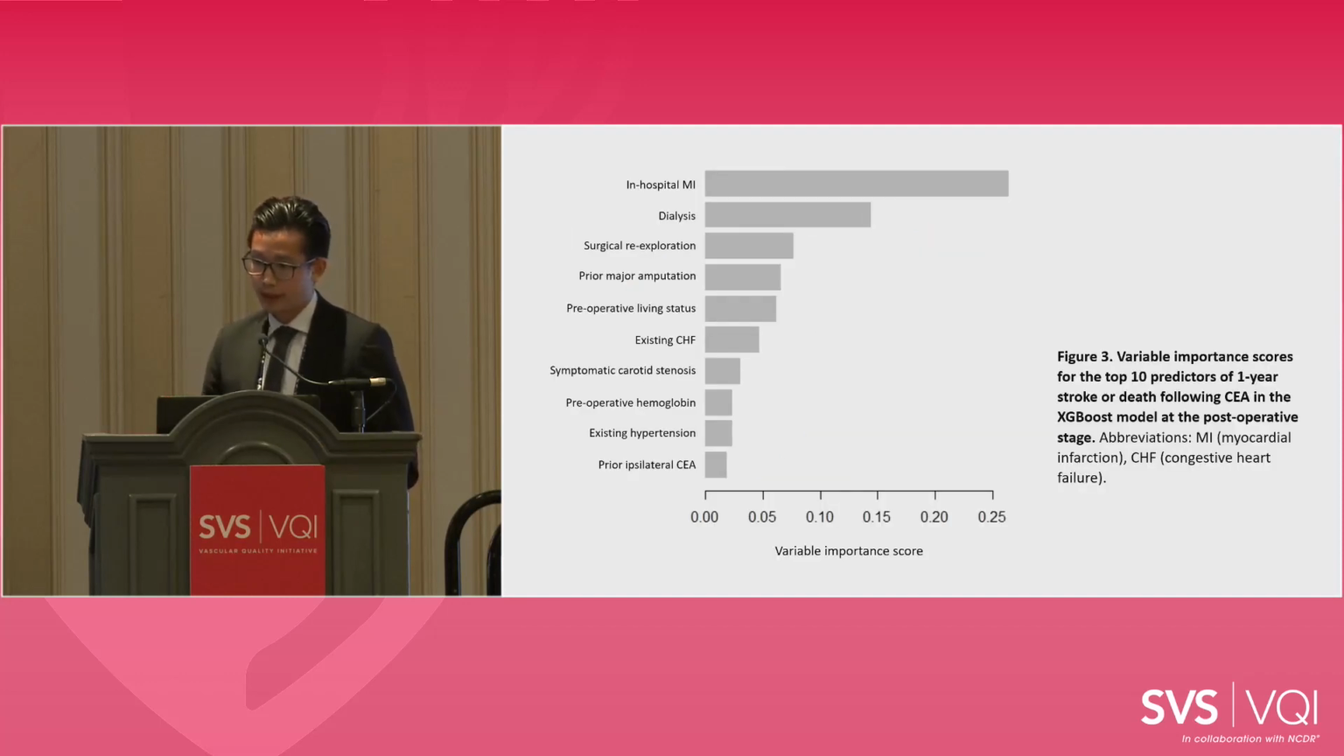These are the top 10 predictors of one-year stroke or death in our model, the most important of which was in-hospital MI. And this made sense because patients who have major in-hospital complications are more likely to have worse one-year outcomes. Other important predictors were preoperative dialysis, the need for surgical reexploration, primary major amputation, among others. And when we looked at these top 10 predictors, they made sense to us clinically, meaning that our model was explainable.